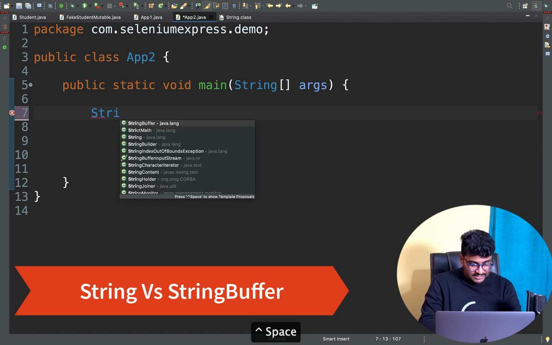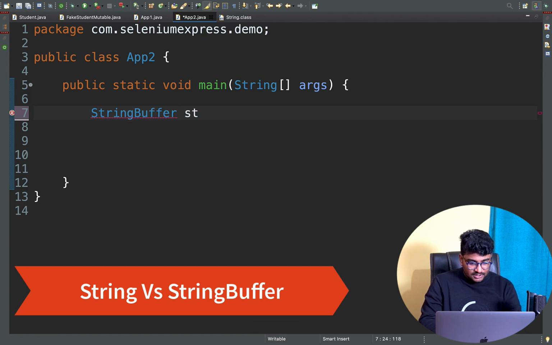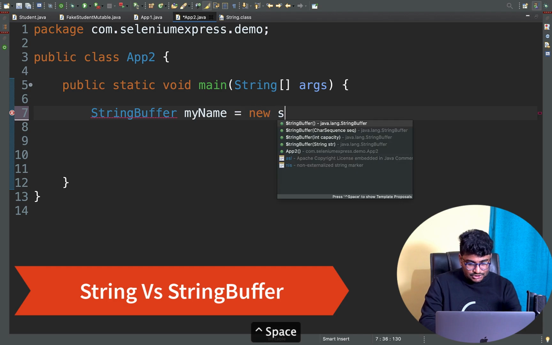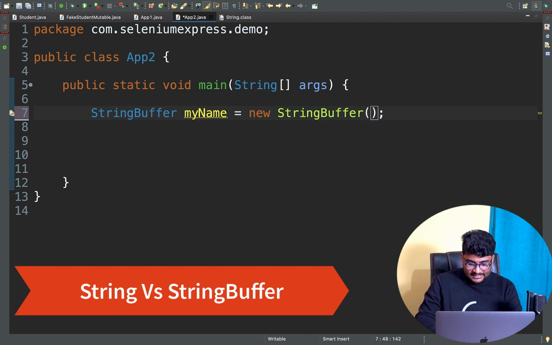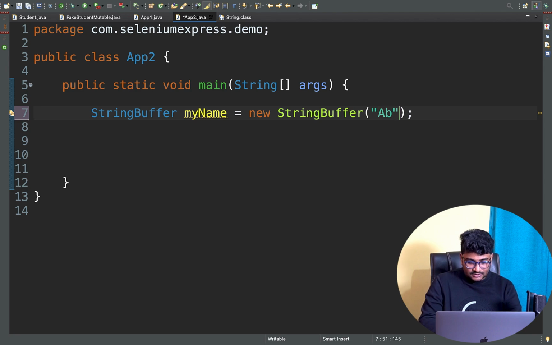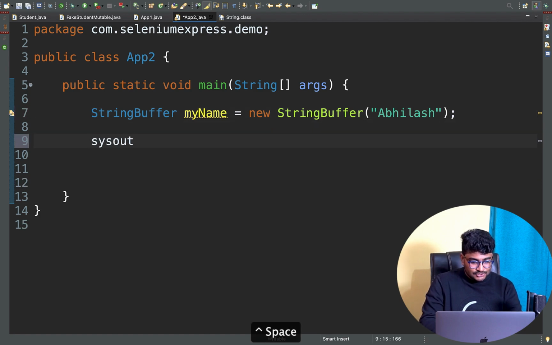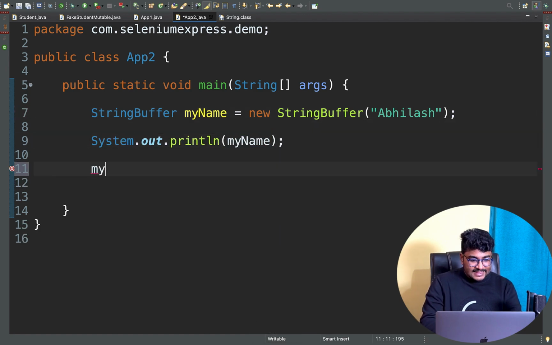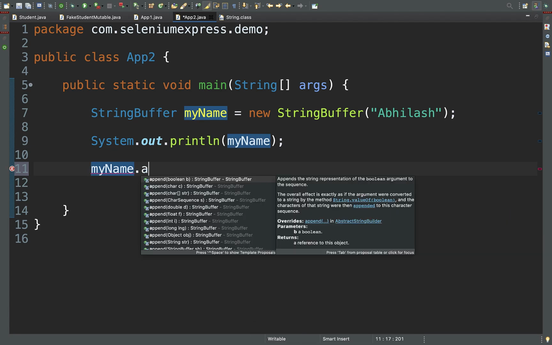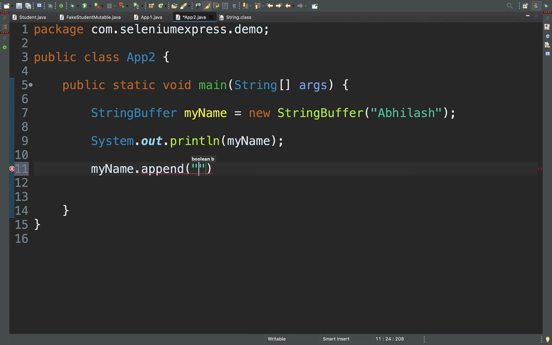Let's say my name is equal to new StringBuffer, and I create a string like Abhilash. I'm going to print it with sysout myName, and again I'm going to add something to my name. I'm going to do an append, and here I'm going to say Panigrahi, which is my surname.